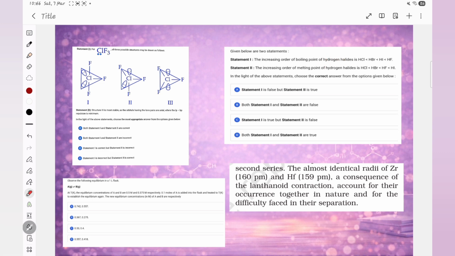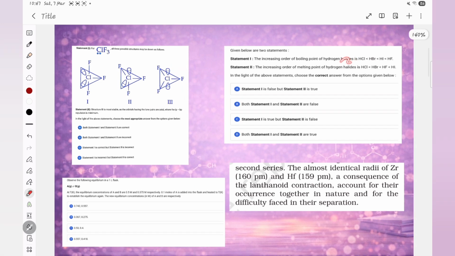Whatever is repeated in PYQ, take that and study it properly so that you are not forgetting it. You don't have the time to start from the beginning and learn everything toward the end. So the only possibility is to take your PYQ questions and whatever the concept, go back to that and study it properly so that you can do the same concept if it is repeated. Here you can see they have given the boiling point order correctly, and the melting point order also correctly. So this is also a PYQ repeated.